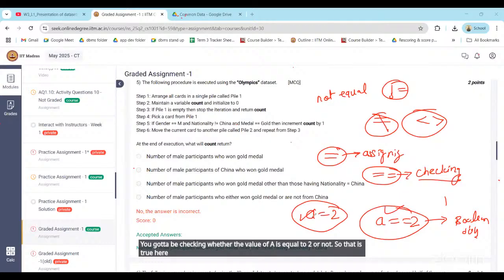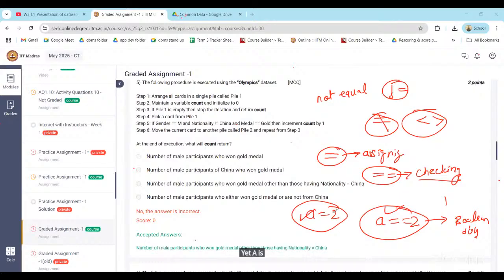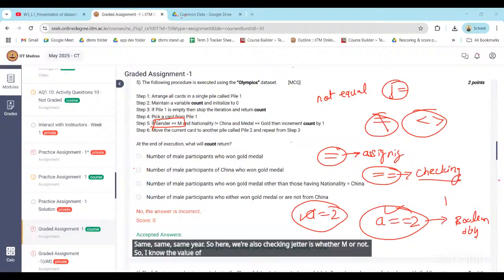Here A is assigned the value 2, which means the value of A is actually 2, but here we are checking whether the value of A is 2 or not. Same here: exclamation mark plus equal to means not equal to. So here we are also checking whether gender is M or not, whether whatever value of gender we have on this particular card is equal to M or not.